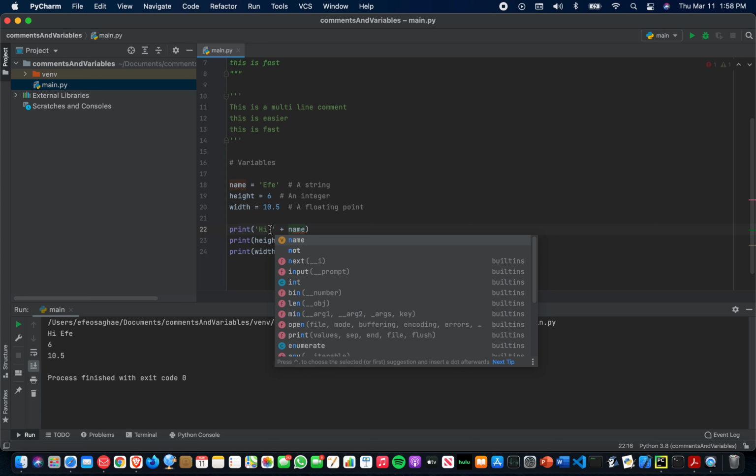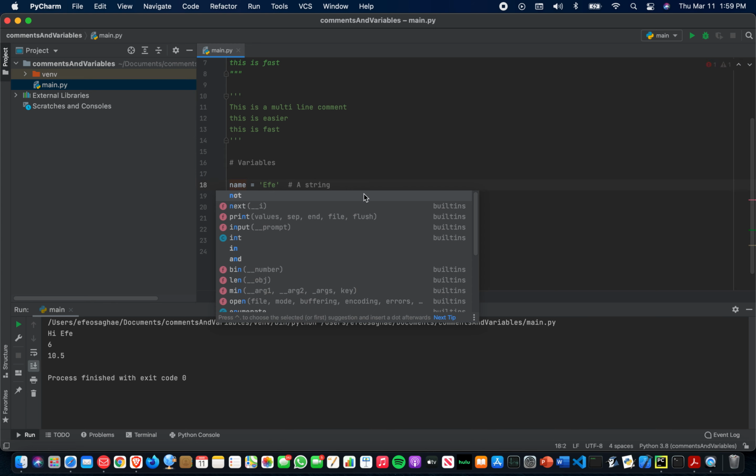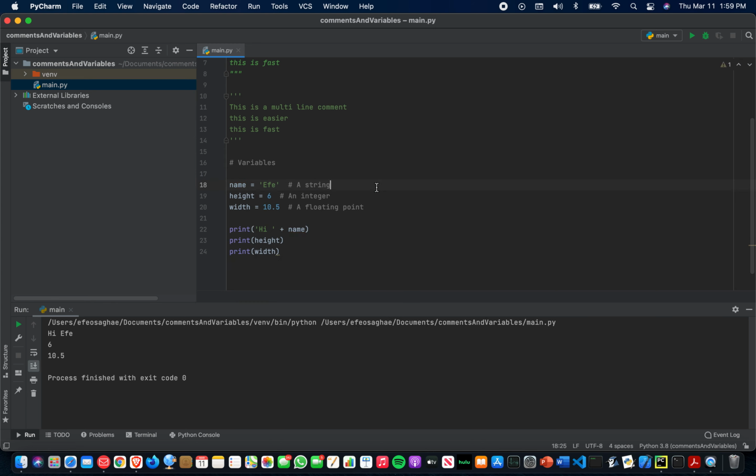Two, variable names must begin with a letter or an underscore. So you cannot start with a number as a variable name. Variable names can only contain alphanumeric characters and underscores, like A to Z, lowercase a to z, uppercase A to Z, 0 to 9, and underscore. You just can't begin with a number. Three, variable names cannot contain space, so you cannot do first name. You can do that, but you need to put an underscore, or put it together, or use camel case. So variable names cannot contain space.